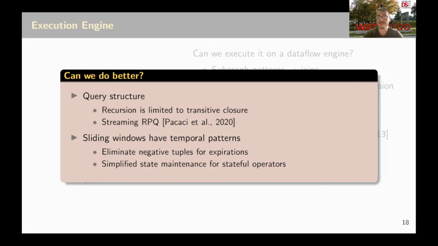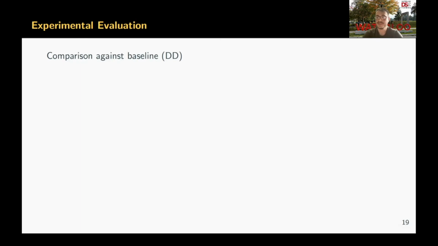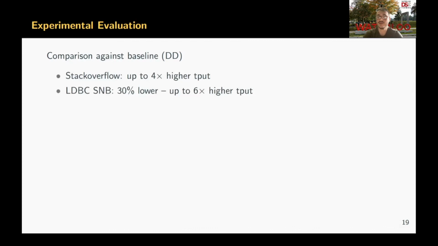We implemented these ideas and compared against the differential data flow baseline using the real-world graph of Stack Overflow and the synthetic LDBC social network benchmark. Overall, we observed that these optimizations have significant performance benefits for most queries we tested.